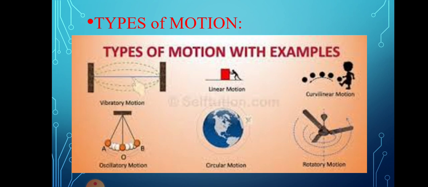the earth is revolving around the sun in a circular motion. With this you can take another example: the moon is revolving around the earth, so it is nothing but circular motion. Then what is the difference between rotatory motion and circular motion? Circular motion happens by revolving, going around in a circle itself.